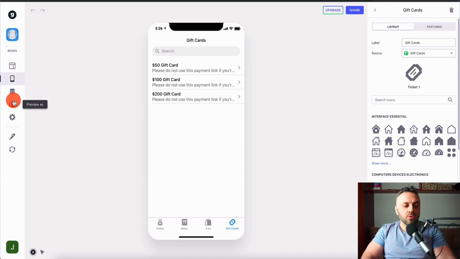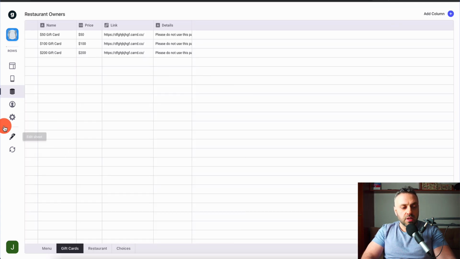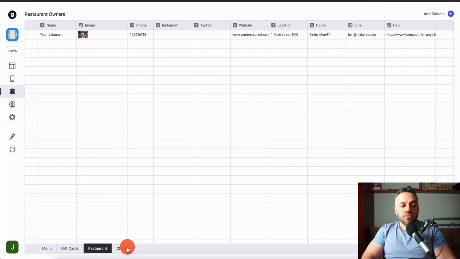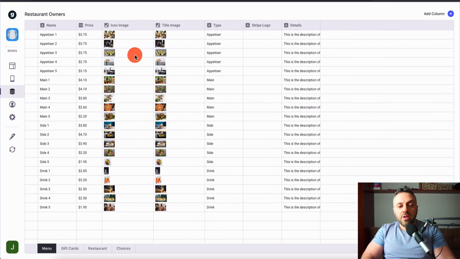So now let's go into Google Sheets, and I will show you how this data looks. All you have to do is click on data here, and you're going to see everything. You're going to see menu, gift cards, restaurant choices. So really, all you have to do in order to make this app work is modify everything here. So for instance, in the menu, you will modify everything.